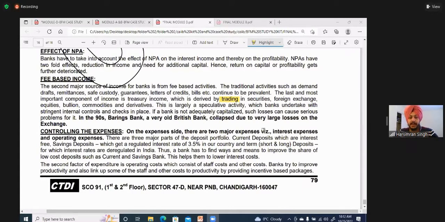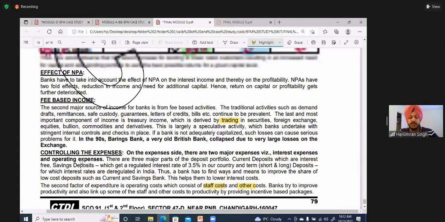So, the more current deposits you have, the lower your interest cost. Second factor is expenditure in operating cost, that is your staff cost and other costs. Banks try to improve productivity and link some staff and other costs to productivity by providing incentive-based packages. SBI has also done this: they will distribute around 2% of the profit of SBI to their employees. So they give you an incentive to work hard. So this is all about profit planning.